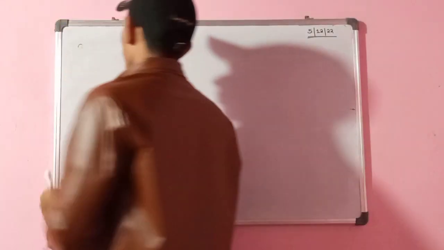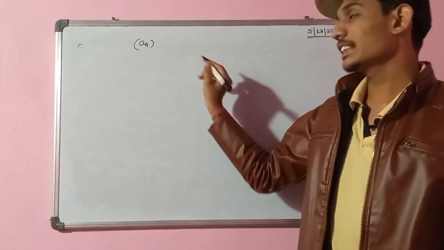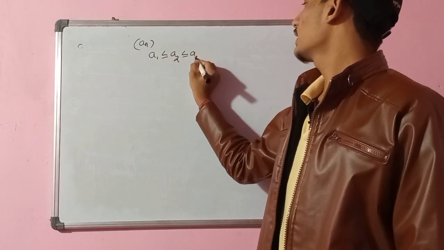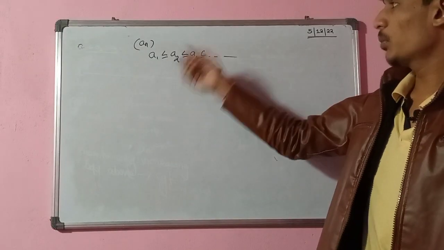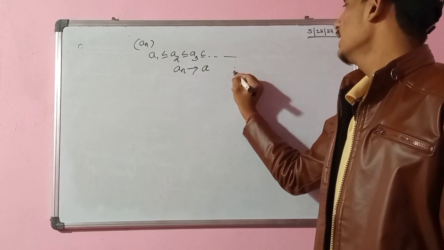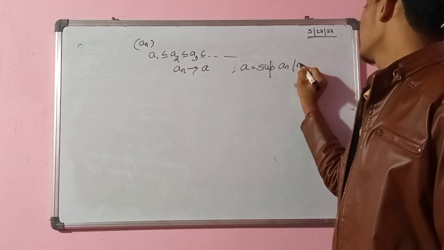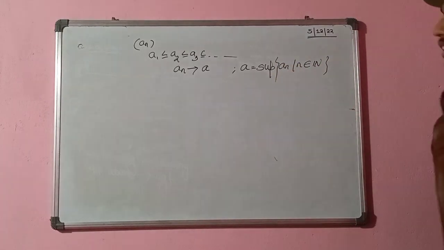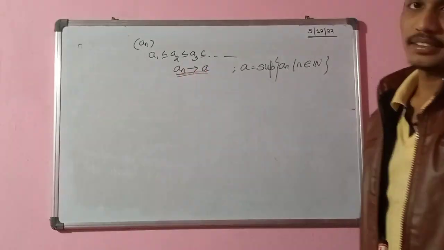Let's say I have to prove: let An be my sequence. It is given that it is monotonically increasing. That means A1 is less than or equal to A2, less than or equal to A3, like this. And I have to prove this sequence will converge to its supremum. What is A? A is the supremum of An, where n is any natural number. Is it clear? I have to prove my An will converge to A.